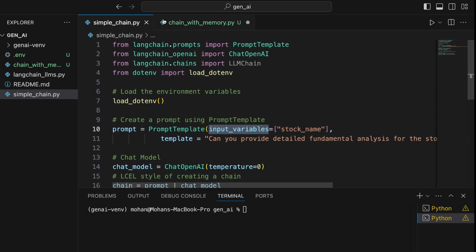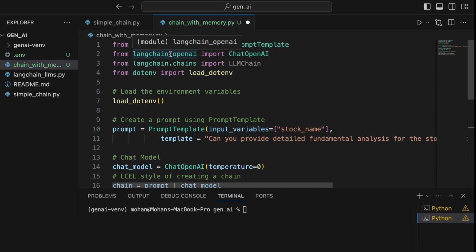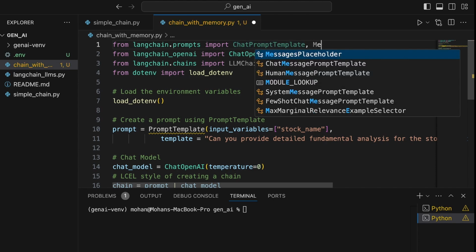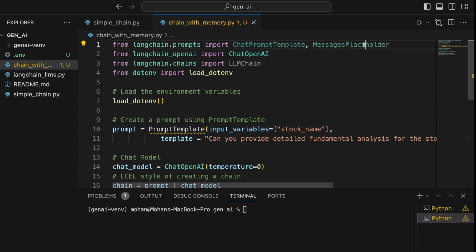So the LLM has the knowledge of the complete conversation that occurred and fine-tunes its response back to the user here. Okay. So let me copy this whole code and paste it in this new Python script called chainwithmemory.py. Now, instead of importing PromptTemplate, I am going to import ChatPromptTemplate and MessagesPlaceholder. Let's try to understand what MessagesPlaceholder is much later.